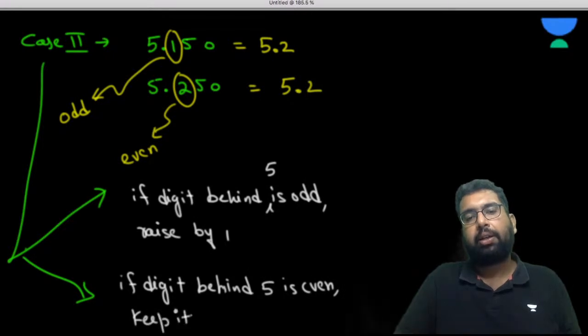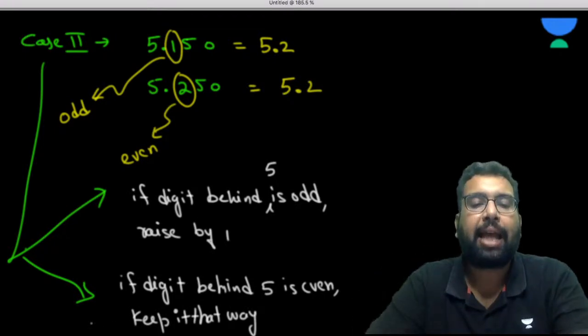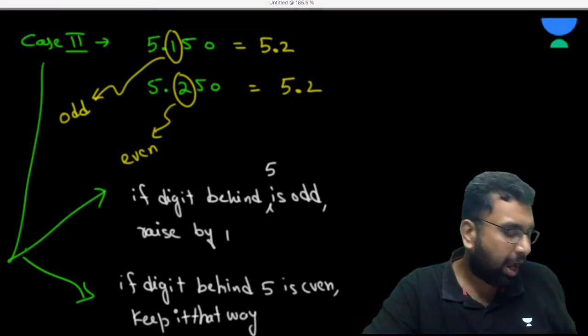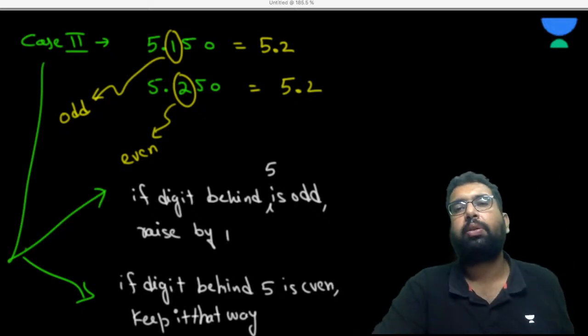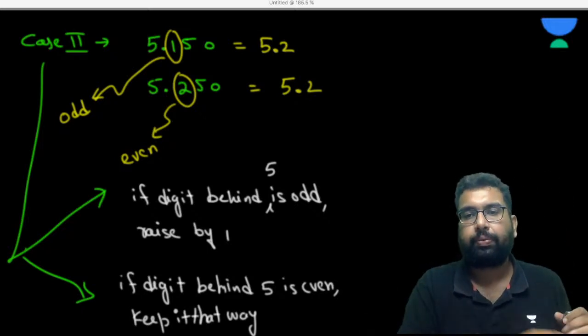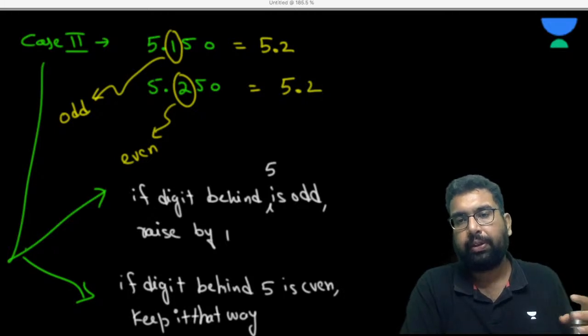As simple as that. So I hope you have understood how to round off. Yeah? What do you say? Please answer me, yes or no?